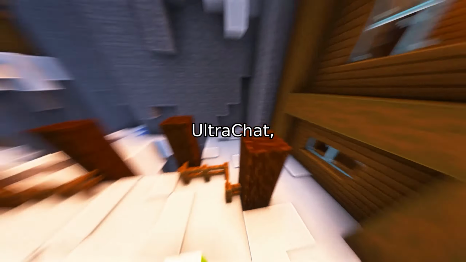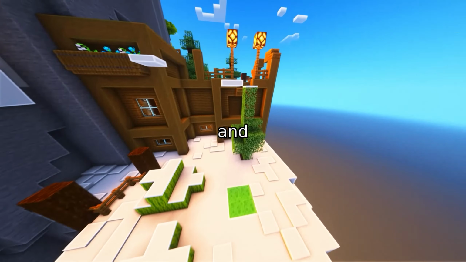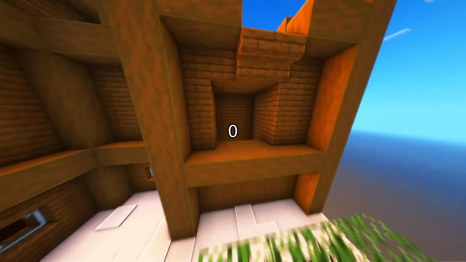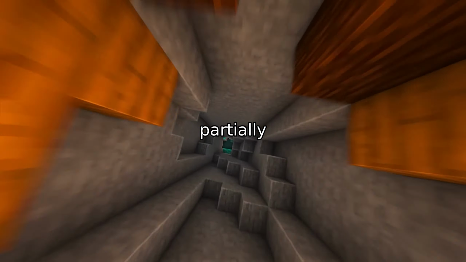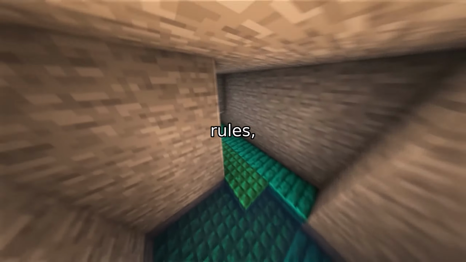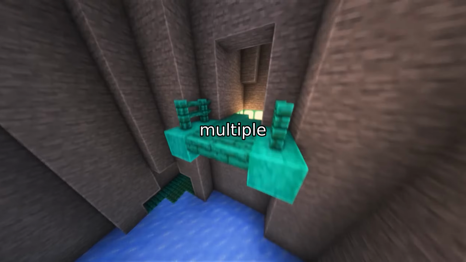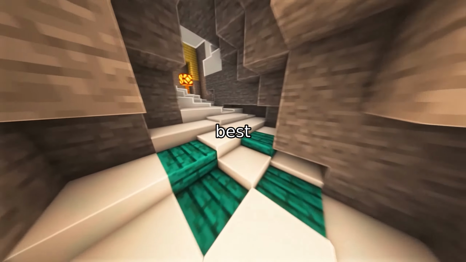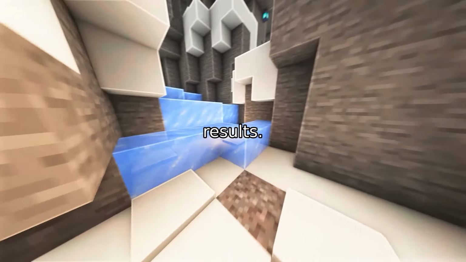Same trend on UltraChat. GOPO achieves GRPO's best validation reward at step 125, and the win rate against GRPO's final model is 0.53, a clear advantage. And on IFEval, a partially verifiable benchmark with strict formatting rules, GOPO not only converges faster but also achieves higher scores across multiple sampling temperatures. Its best performance lands in the upper right quadrant of the convergence plot, meaning faster, better results.